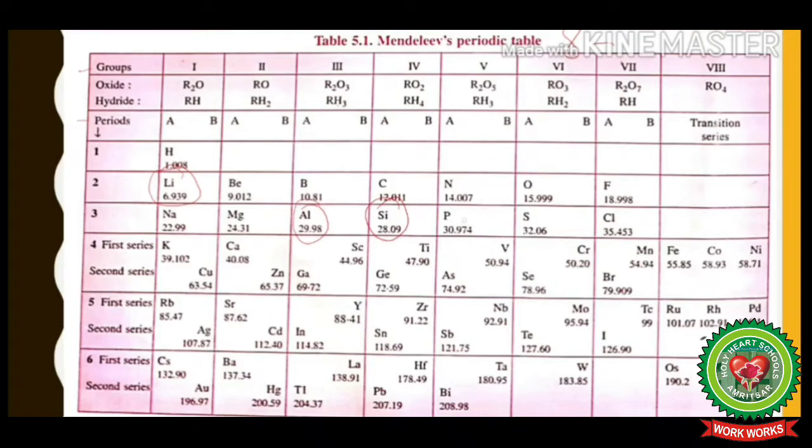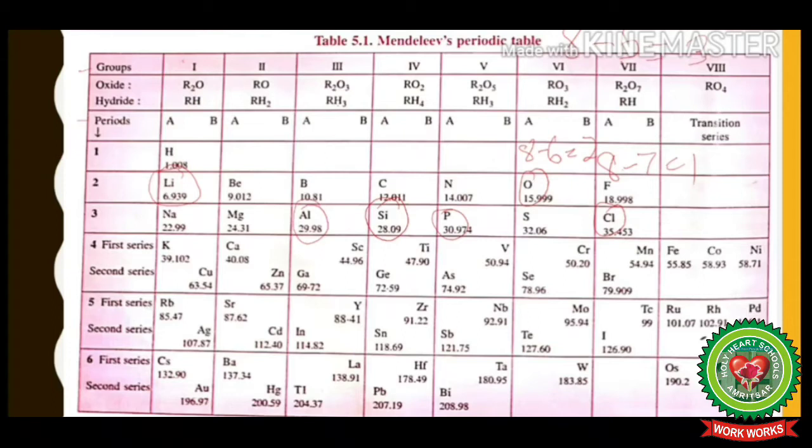For example, the valency of phosphorus will be 8 minus 5. Group number is 5. So it will come out to be 3. For oxygen, the valency will be 8 minus 6. It will be 2. For chlorine, the valency will be 8 minus 7, which is equal to 1.